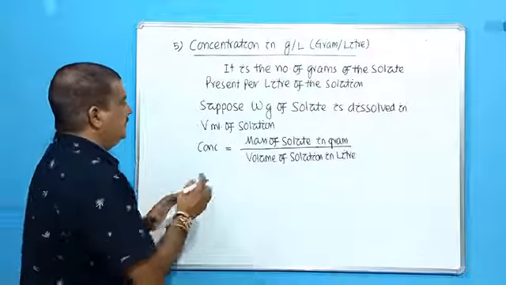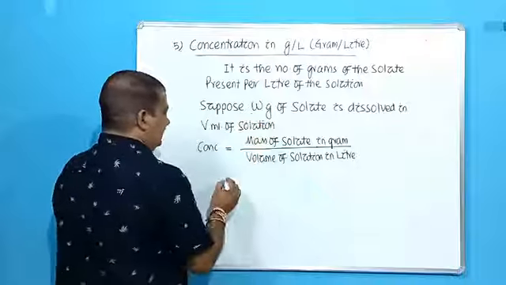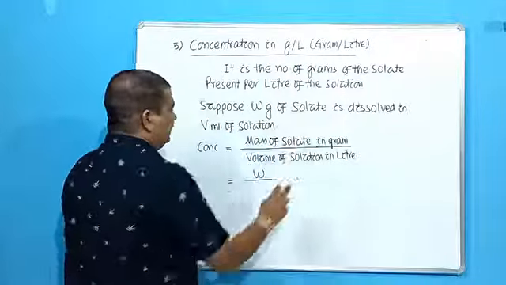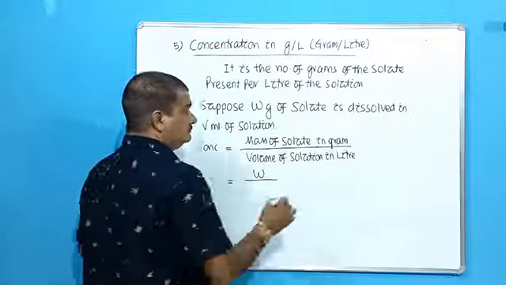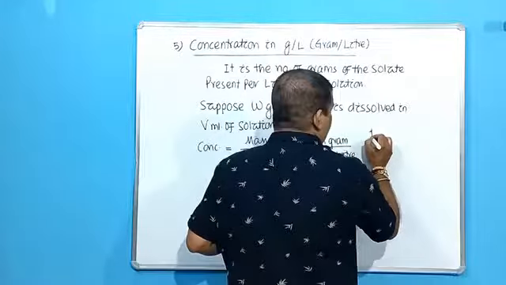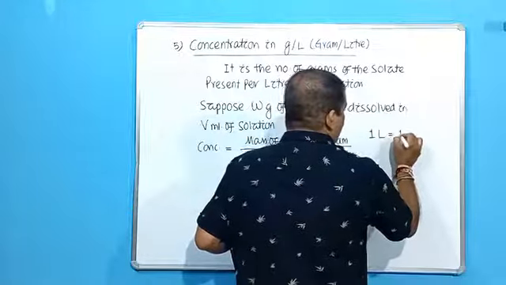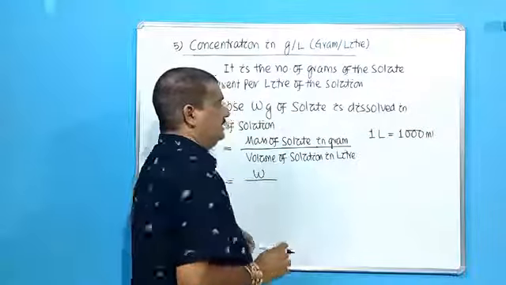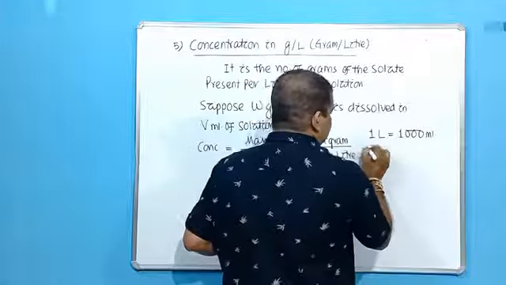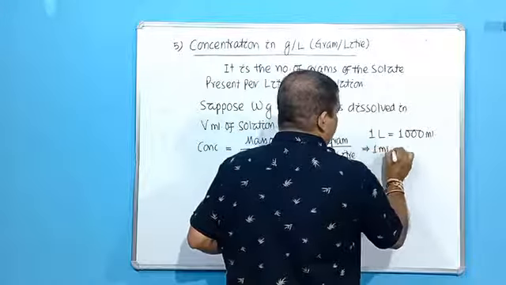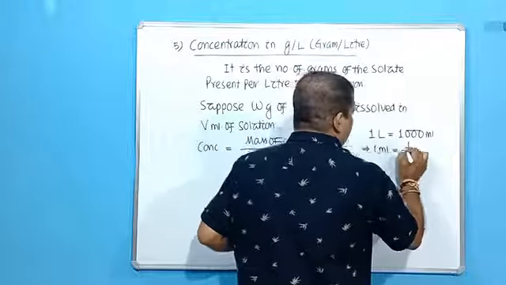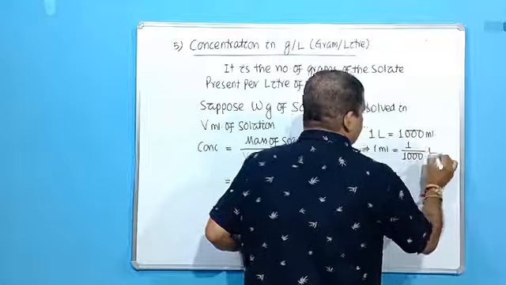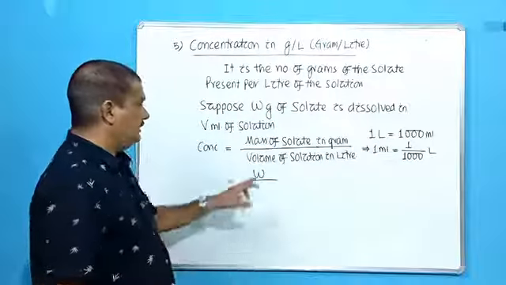Suppose W gram is given, that means the concentration will be W, but the volume is expressed in milliliter. We know that 1 liter is equal to 1000 milliliter. So what will be 1 milliliter? It implies that 1 milliliter will be 1 by 1000 liter. So you have to remember this.